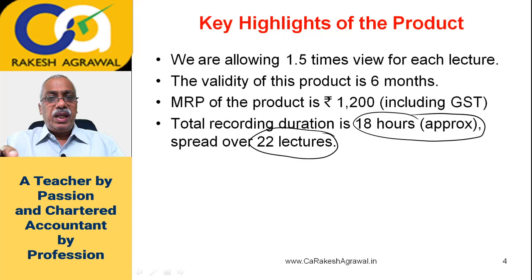So each lecture has a different duration because I had set a target of how much I am going to cover in every lecture. So after that much coverage I stopped. So you can say the minimum duration of a lecture could be around 30 minutes. Minimum I'm saying, and the maximum duration could be around 70 minutes for some of the lectures.